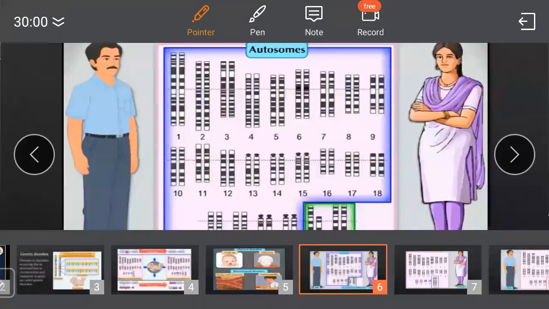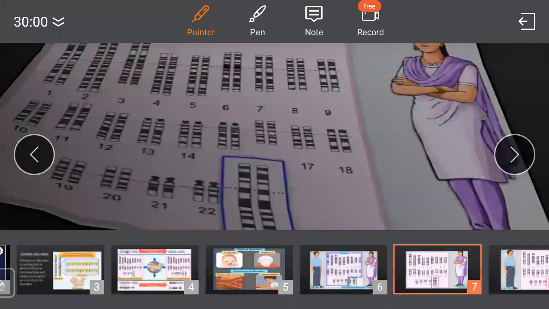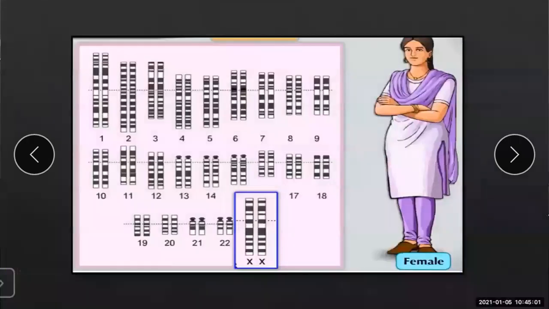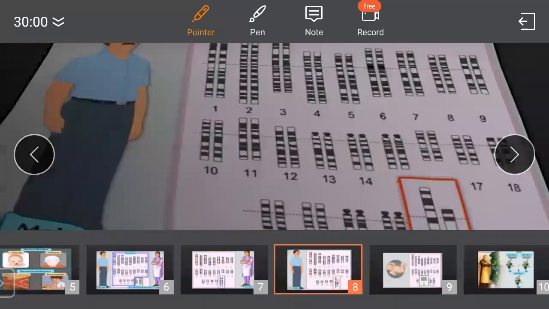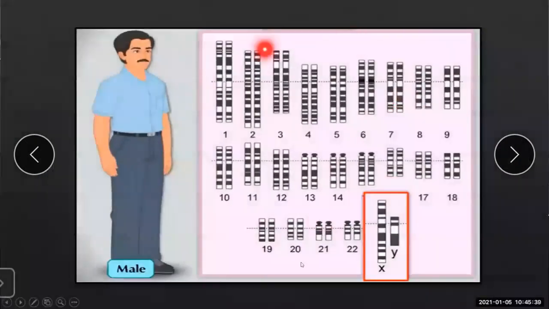Yeah. Now, see, this is the normal chromosome arrangement in the female. Okay. This chromosome arrangement shows the male. See here, which chromosome is present? Allosome is present, XY. Yes.